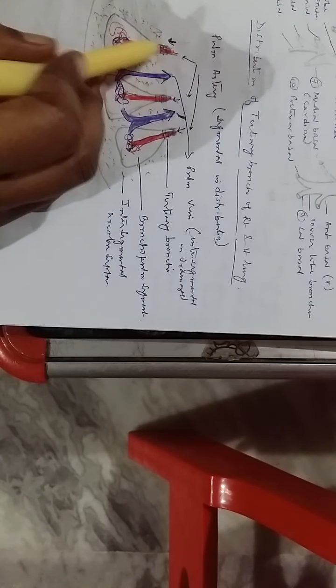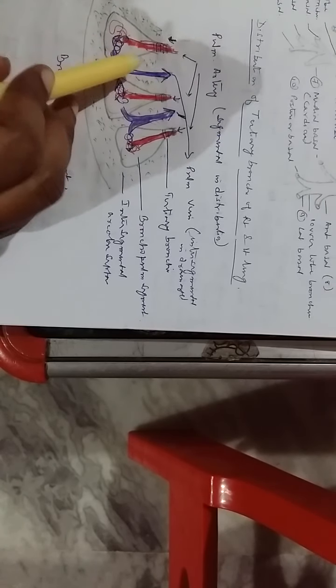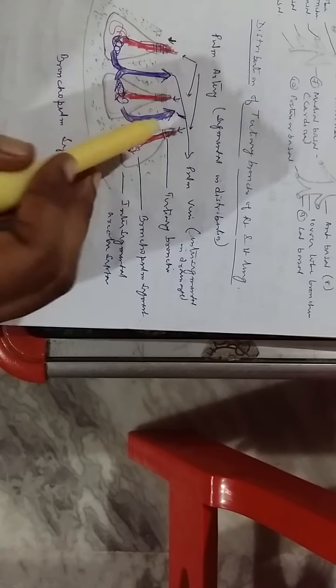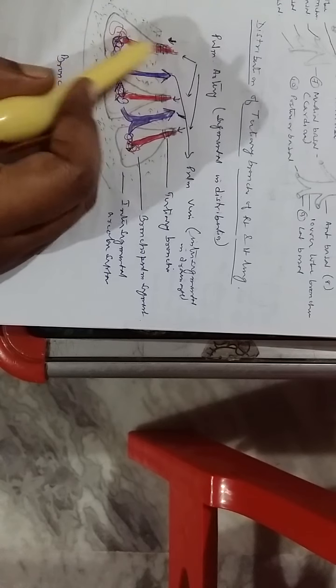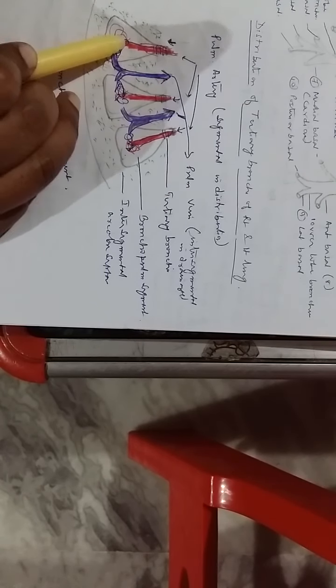Now what is a bronchopulmonary segment? A bronchopulmonary segment is an independent lung unit which is supplied by a tertiary bronchus leading to respiratory bronchioles, and also by an individual pulmonary arterial branch, and they are roughly triangular in nature.